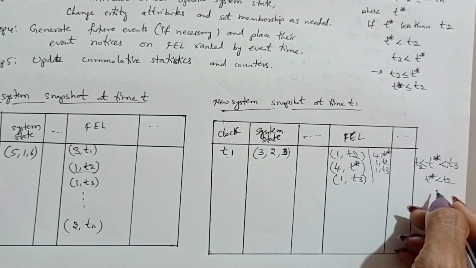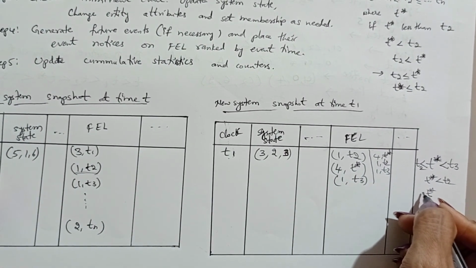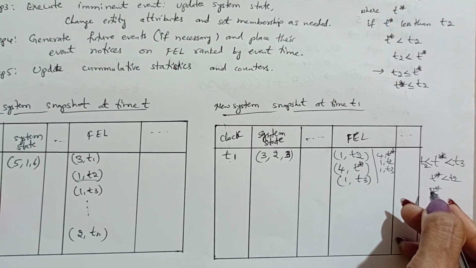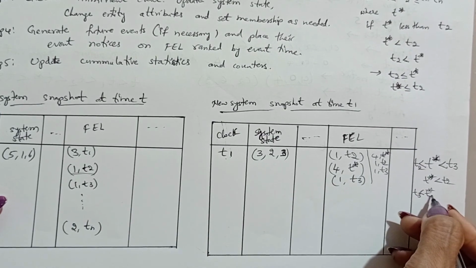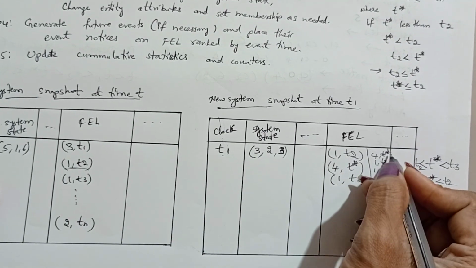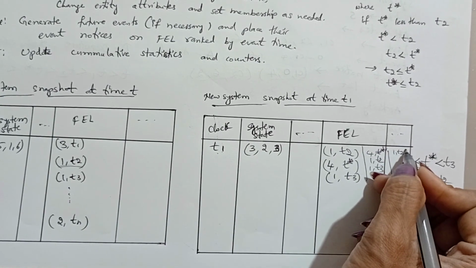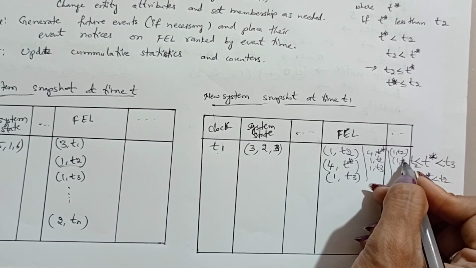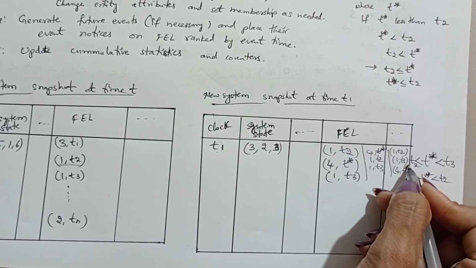If T star is greater than T3, that is T3 less than T star, then what we need to do is write first 1 comma T2, next 1 comma T3, next 4 comma T star.